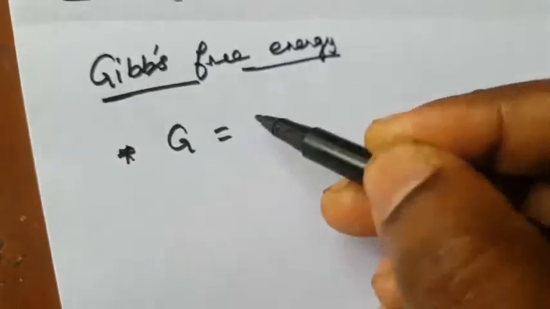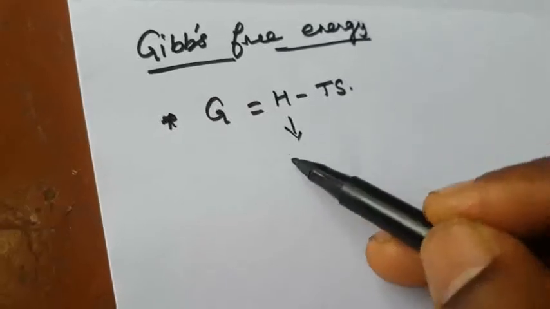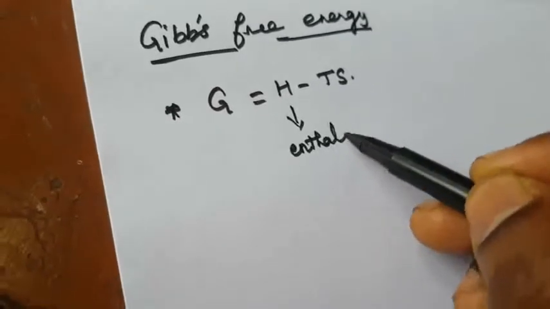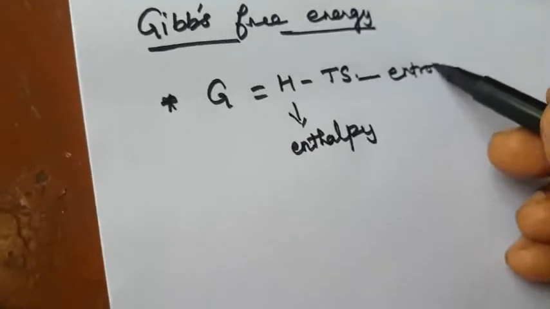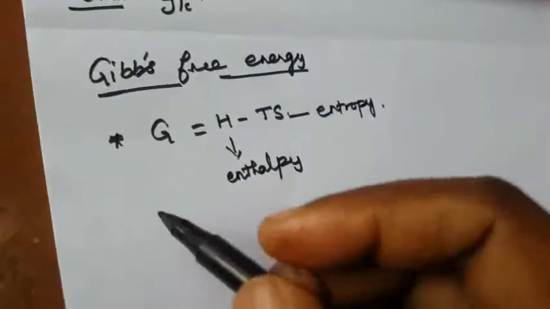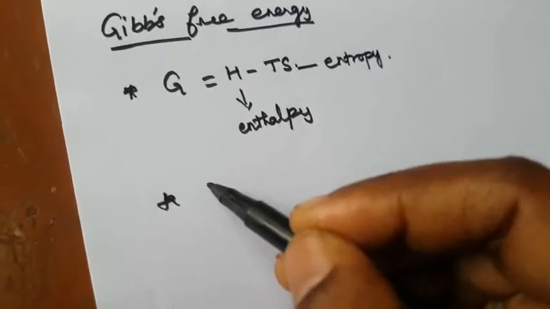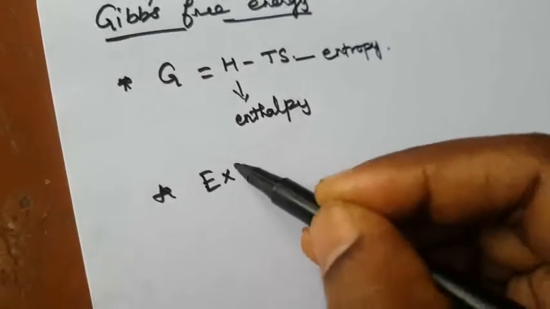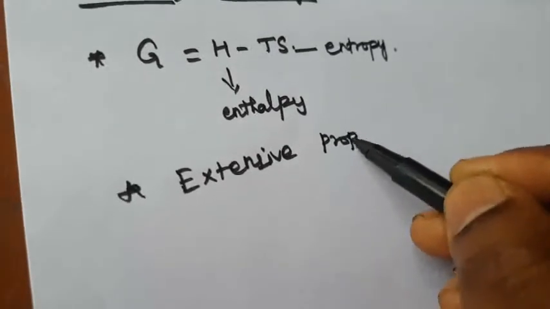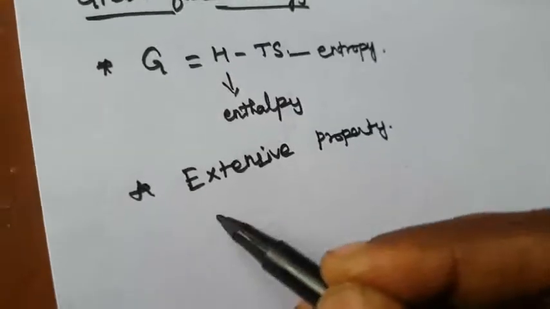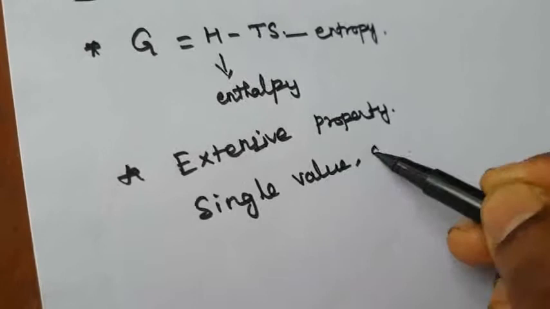G is equal to H minus TS, where H is the enthalpy and S is the entropy. The second point is that Gibbs free energy is an extensive property, a single value, and a state function.